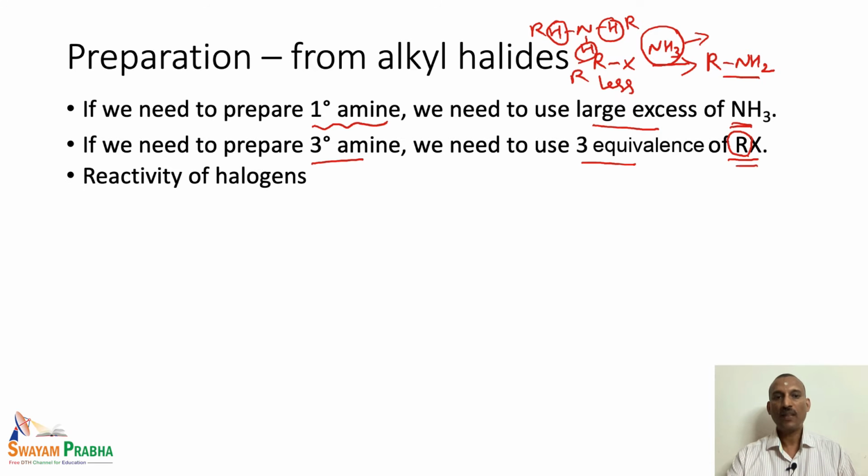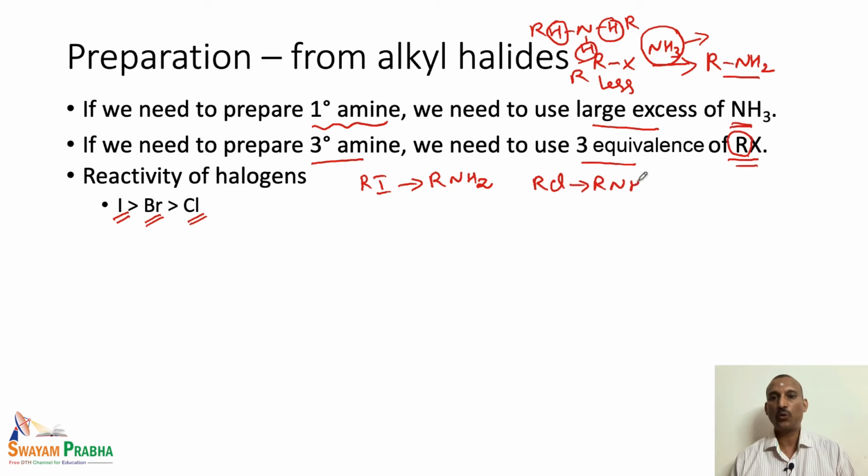And if you look at the reactivity of the halogens, the iodides react much faster or much better compared to the bromo derivatives, followed by chloro derivatives. Generally, if we have to prepare a primary amine from an alkyl halide, it is better to use the alkyl iodide. So, the alkyl iodide gives the amine very effectively, whereas conversion of RCl to RNH2 is very slow. So, this reaction is a very sluggish reaction. So, that is the reason people prefer to use alkyl iodide for the preparation of amines from primary alkyl derivatives.